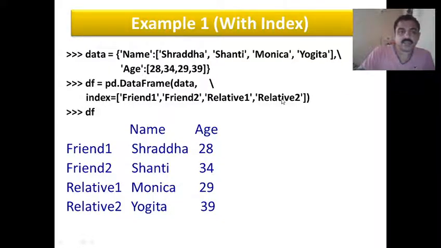So when you display it, same as above, name and age will be taken as column headings and the index values assigned here will be taken as index values. Friend 1, friend 2, relative 1, relative 2 will be taken as index. So the data is arranged in a two-dimensional form. This is how we create a data frame from a dictionary. So we saw how to create a data frame from a list and how to create a data frame from a dictionary.